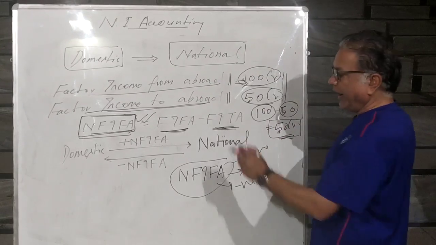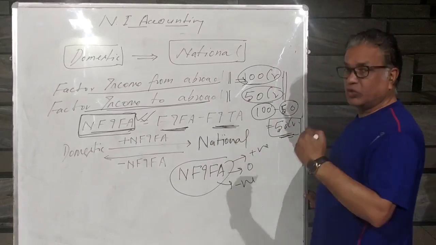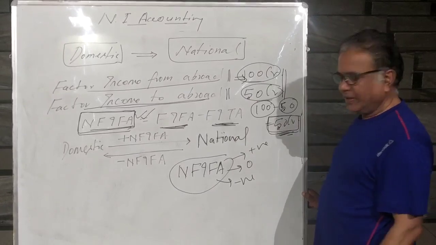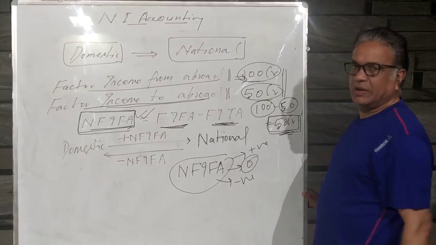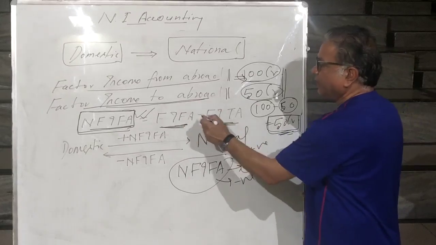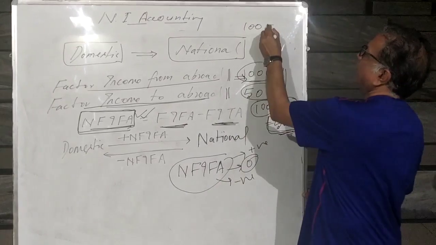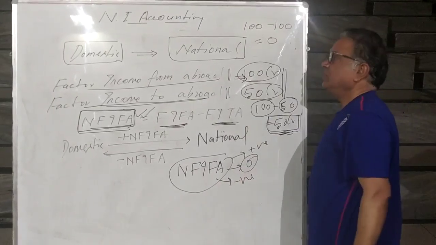When the factor income which is coming from abroad is more than the factor income going to abroad, your net factor income will be positive. It can be zero. How? When both are equal. When you earn factor income from abroad 100 and factor income to abroad 100, what is your net factor income? That is 0.